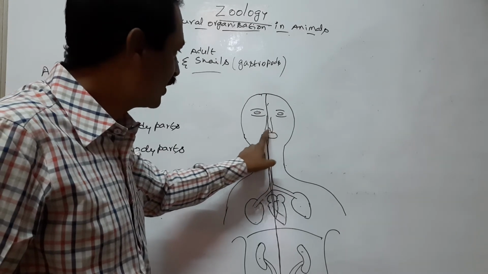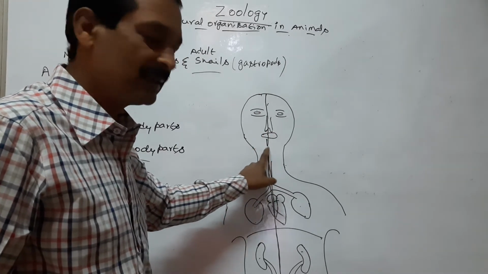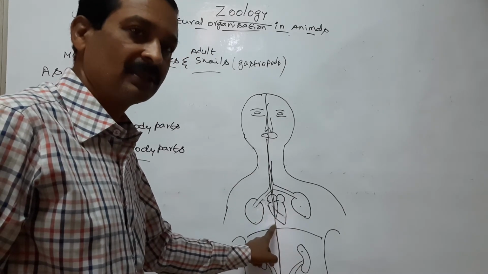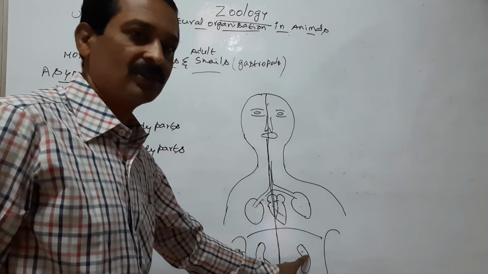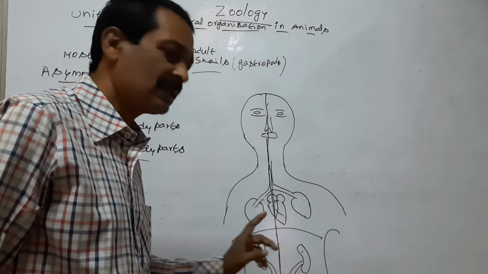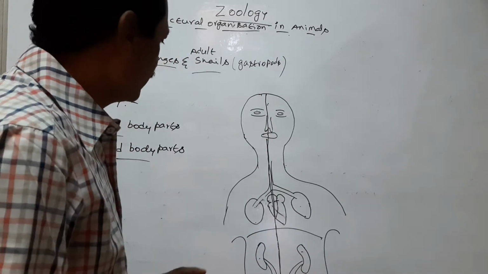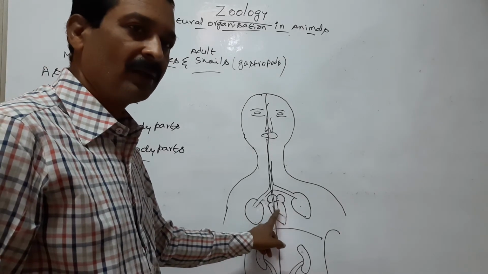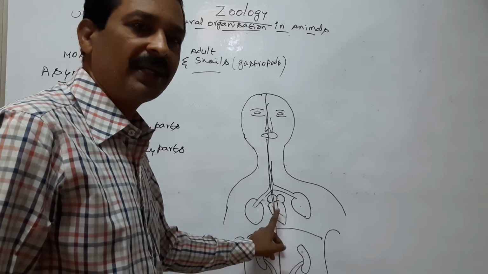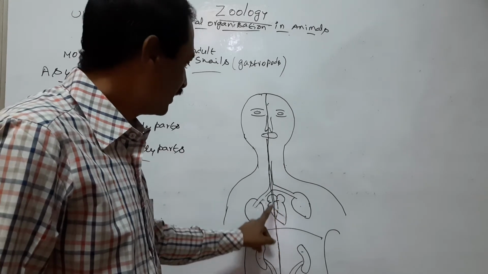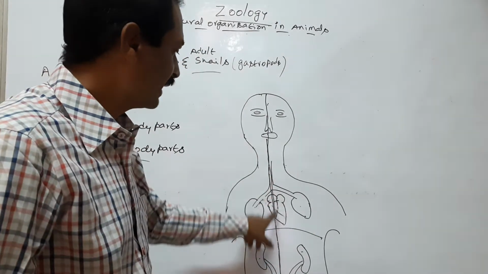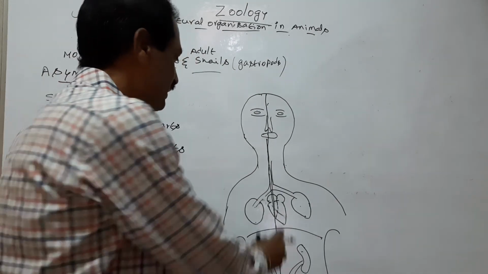External nostrils are also located one on either side. Lungs and kidneys are also located one on either side of the central or principal axis of the body. Next, unpaired organs. Example, heart. The heart is located on the plane passing through the principal axis or central axis of the body.